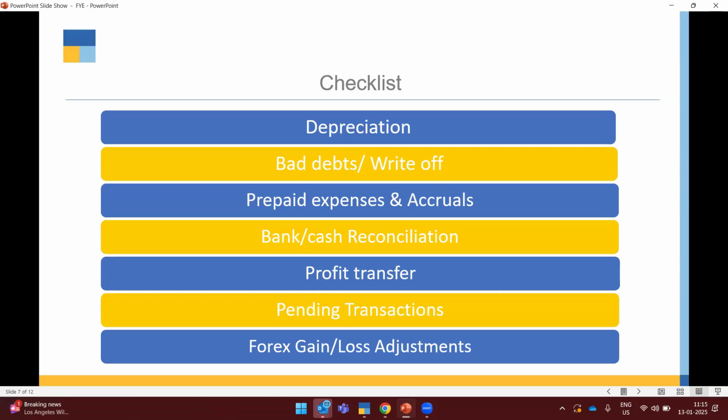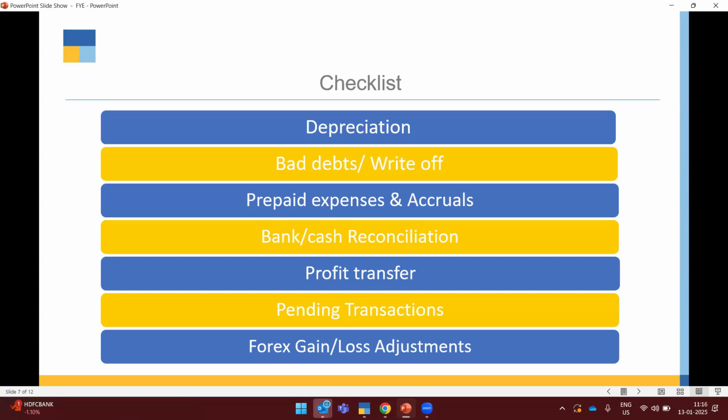And also the prepaid expenses and accruals. Maybe you have prepaid the insurance or your home rent in this case. You have to make sure that the prepaid expenses and accruals entry is recorded by debiting the rent or insurance to prepaid expenses. In terms of any salary accrued, in that case also you can pass this transaction in the JV by salary expenses under indirect expenses or direct expenses. So all these entries should be recorded in JV by debiting the salary expenses and crediting the accrued expenses payable.